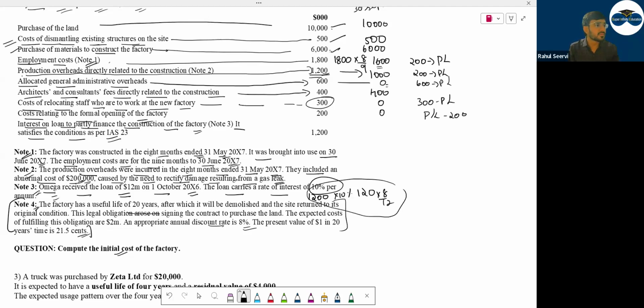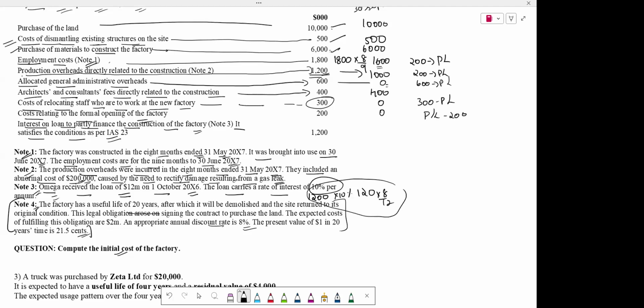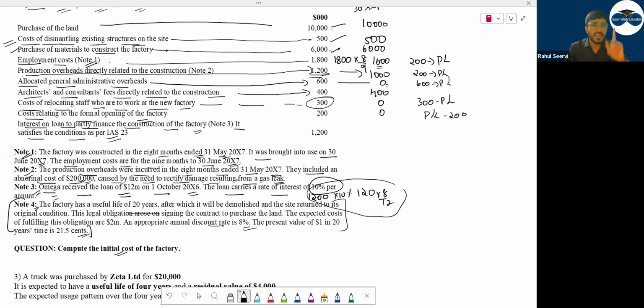There is nothing else on this. Sir, it should be 1.2, right? It is 12 million. Oh, sorry. Yes, Raj, properly mentioned. It is 12 million, no? Yes, they have already included it here. Now tell me, they have included 1,200. Is this right? No, we have to include only for 8 months.